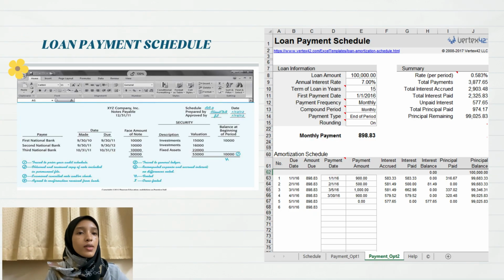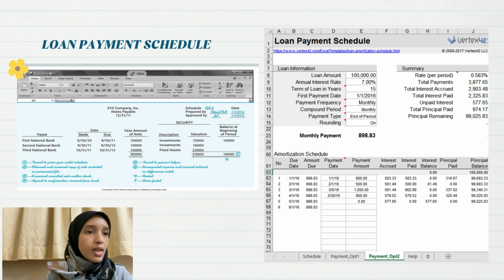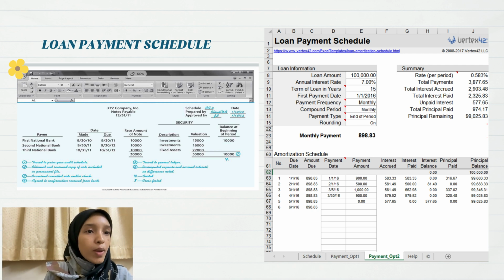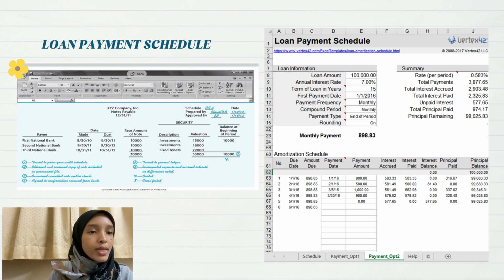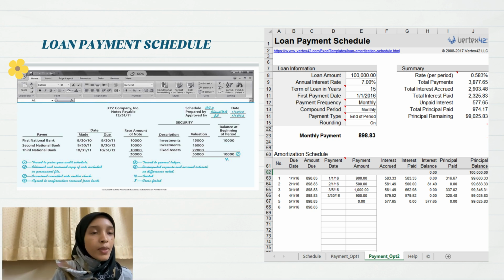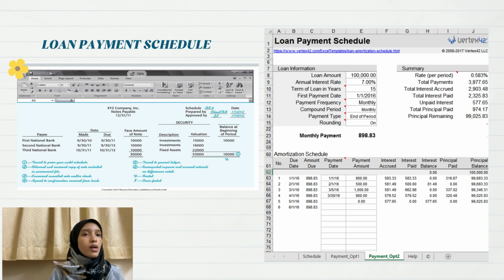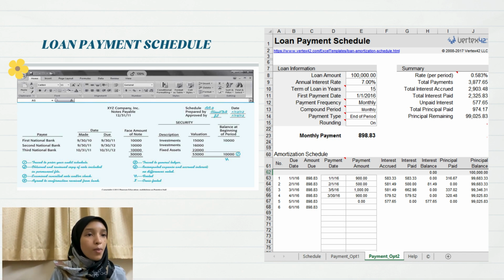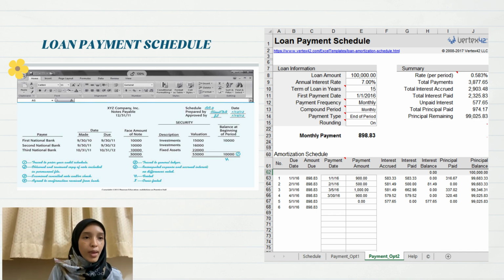So here are the loan payment schedules that I stated in the slide. There are two types of loan payment schedule that I put here, the first one being the security part. Under the security part, it means our client pledges their asset or collateral before they submit their loan application. So they pledge their asset, for example, their building or mortgage, in order to get a loan from the bank or lenders.